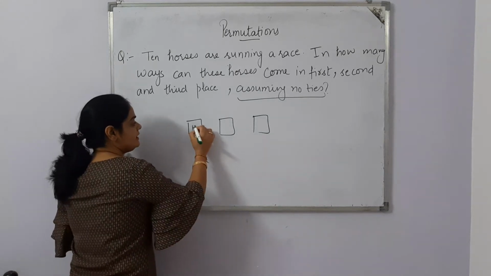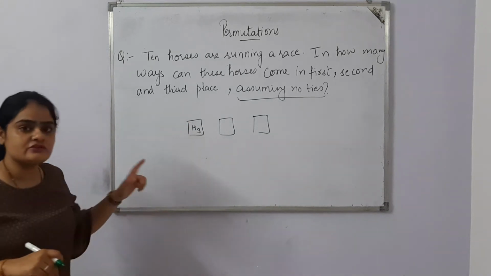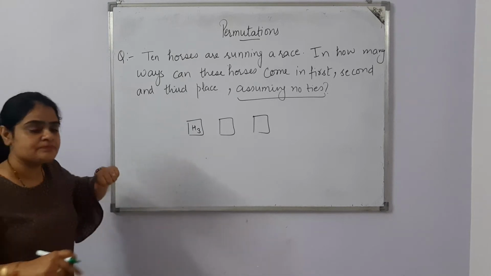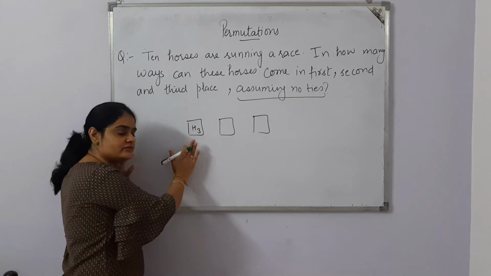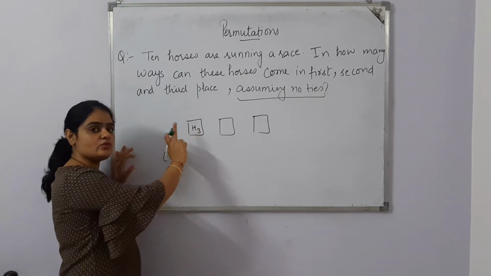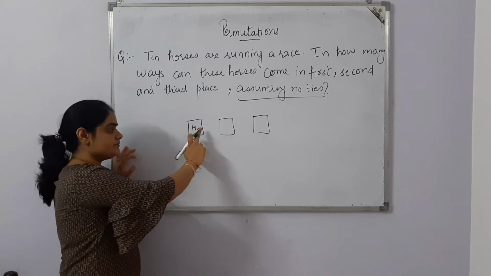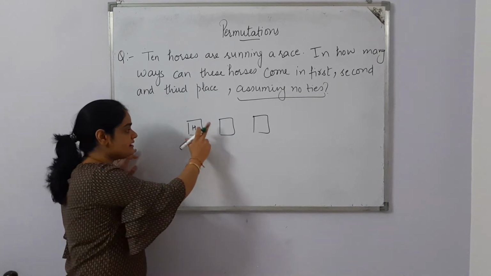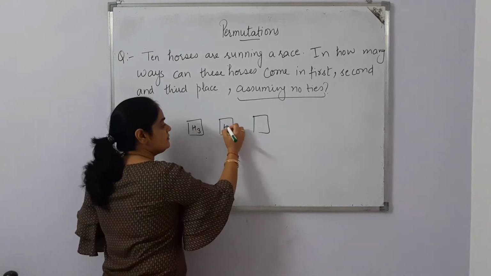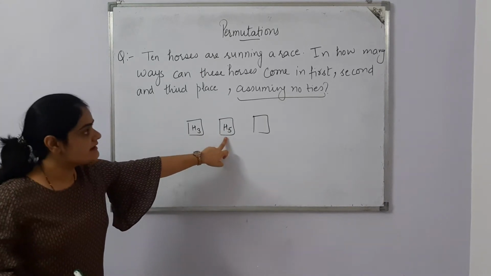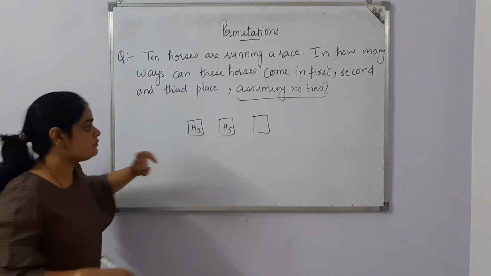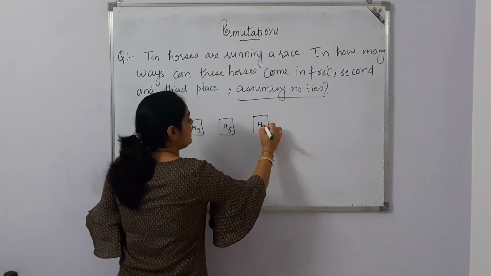Let's take an example. If H3, that means horse number 3, comes in position number 1, then horse 3 has already occupied the first position. If there is no tie, that means only one horse will reach the first position. Then maybe another horse, H5, comes in second position, and the last one is H9.